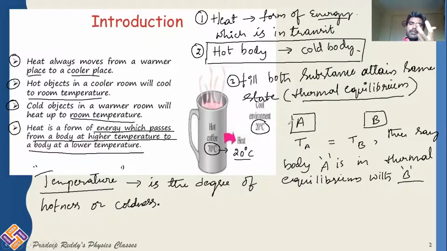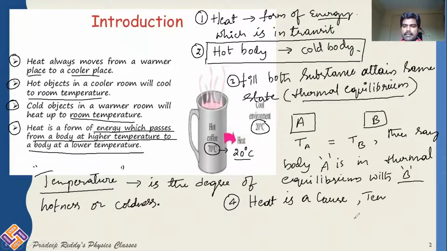So if you are taking an object and providing it some heat energy, its temperature rises. If you are taking an object and removing heat energy from it, its temperature decreases. Therefore, you can simply tell, heat is a cause, whereas temperature is the effect. Heat is the cause and temperature is the effect. These are the things you need to understand about heat energy.